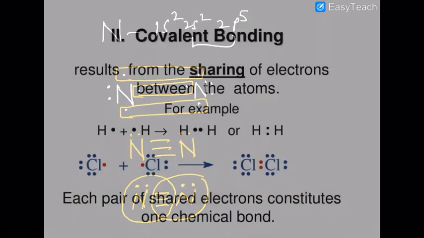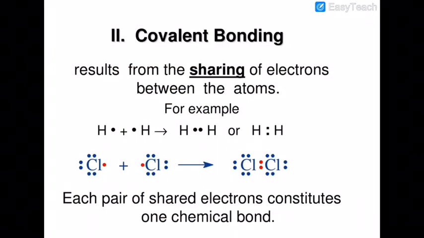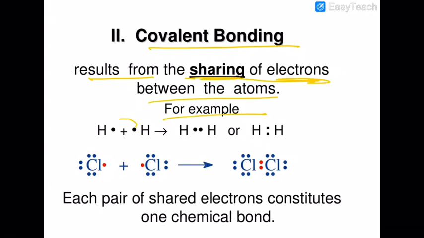Okay. Now you can again see that covalent bonding results from the sharing of electrons between the atoms. Like this electron is being shared, so you have formation of this bond. Similarly, in the case of chlorine, this electron is shared. The configuration of chlorine is similar to that of fluorine, but it has 3s2 3p5.